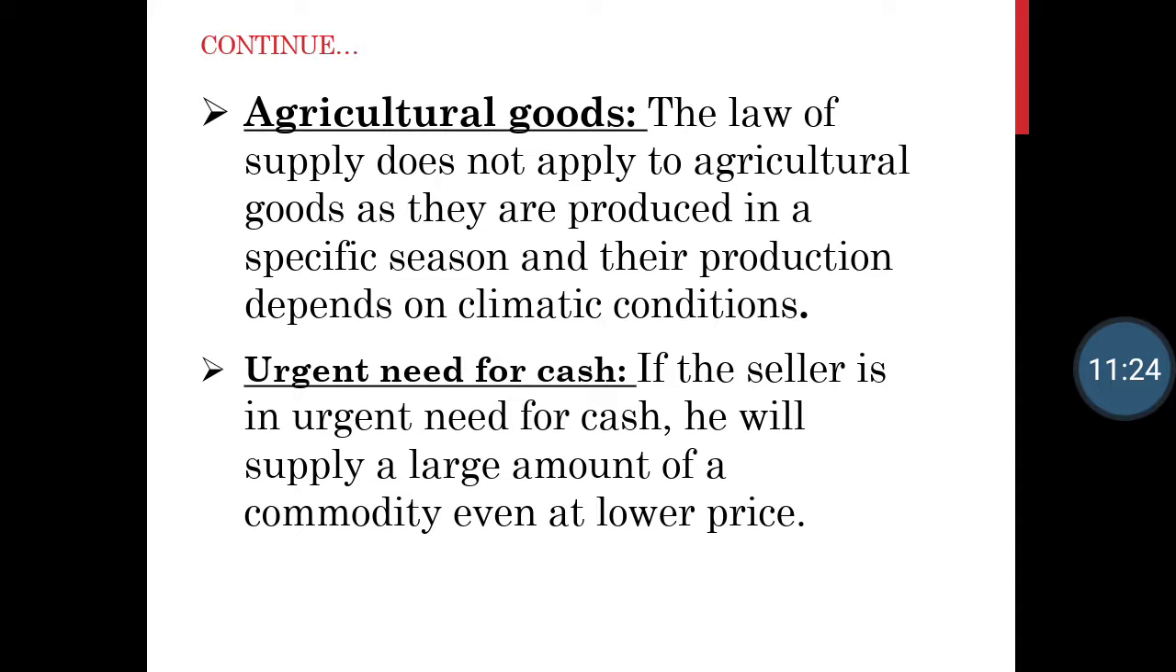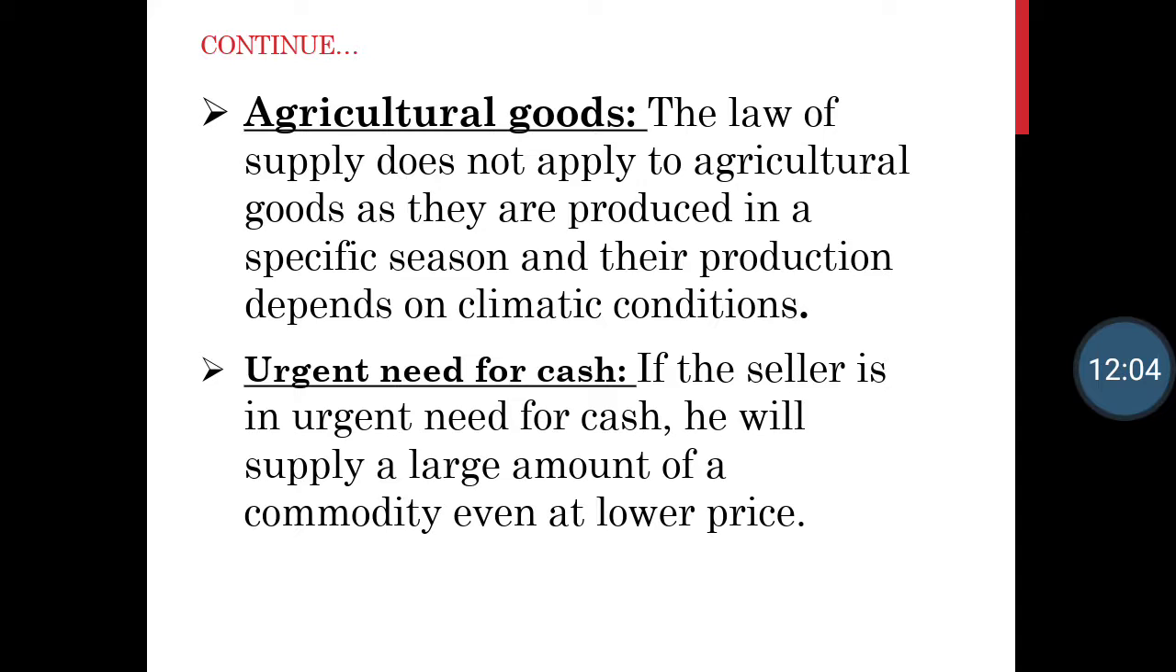So agricultural goods are those goods which depend highly on nature. In this case, your law of supply, which says the higher the price, the higher the quantity supplied, and the lower the price, the lower the quantity supplied, does not hold true. Because if the production is not there, if in a particular year that crop did not grow, then how will the farmer be able to give you more of that production even if you are ready to pay a higher price? So agricultural goods are the second exception to the law of supply.